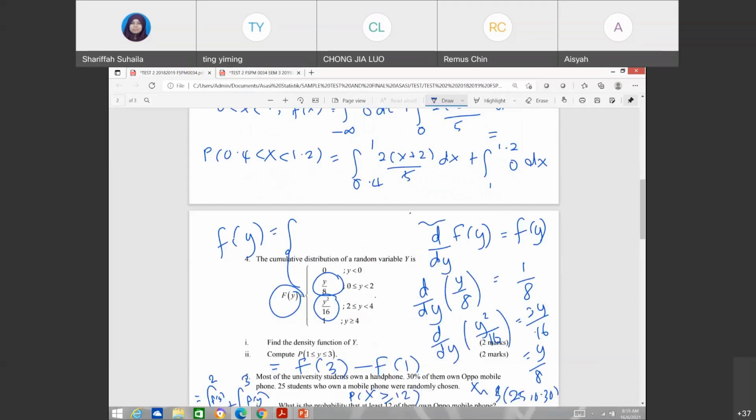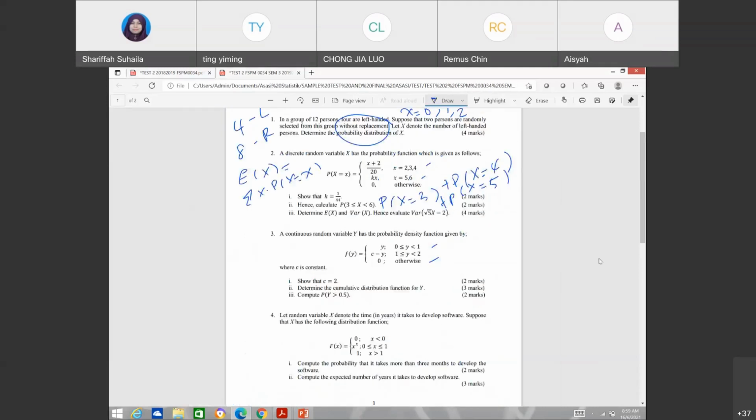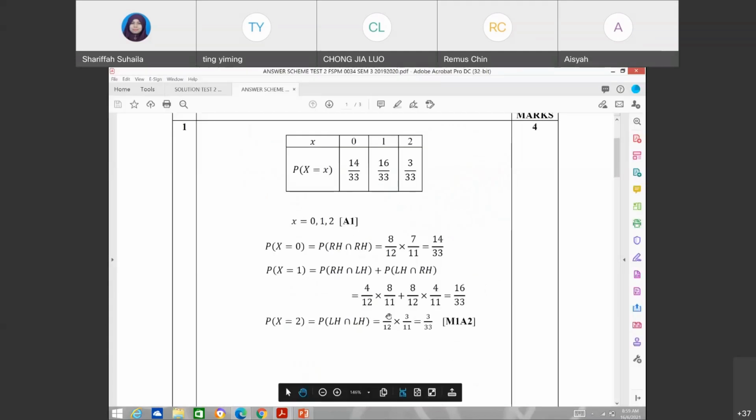Okay, once you want to find your variance, square root 5x minus 2. Ikut properties for variance. So again, you will solve is 5 variance x. Okay, so 5 variance x. Okay, here you have this one.